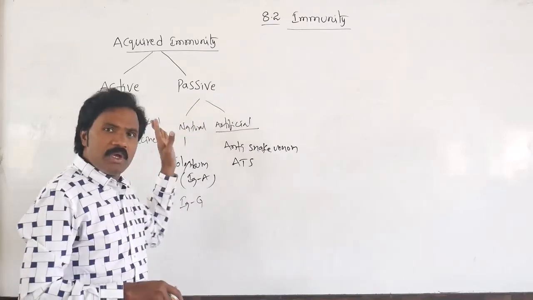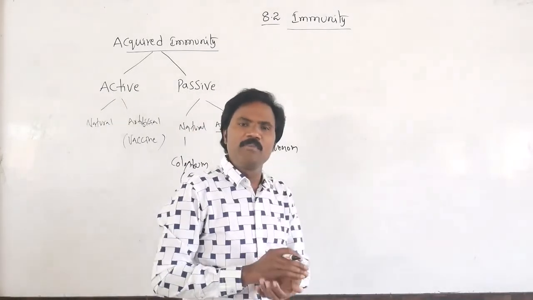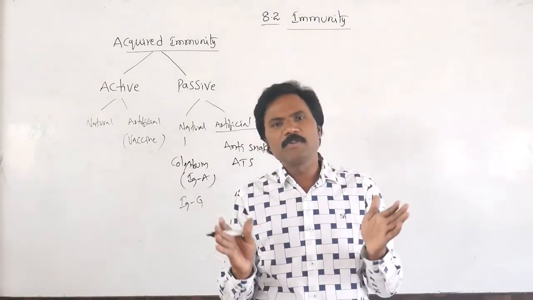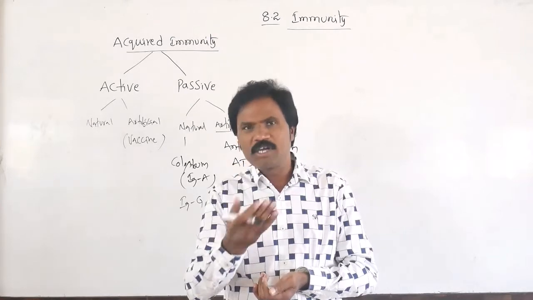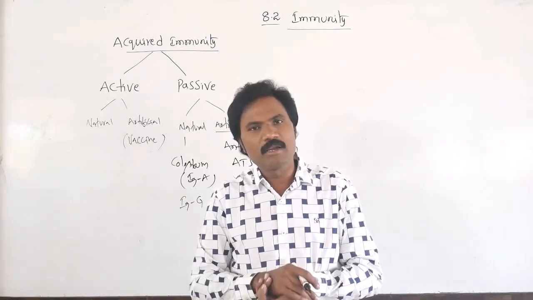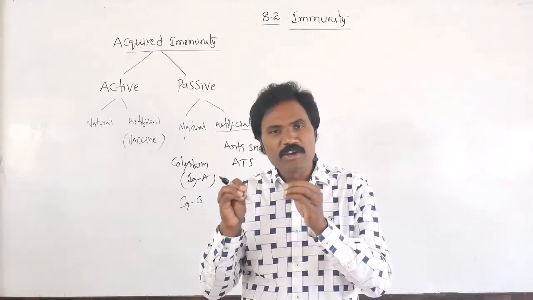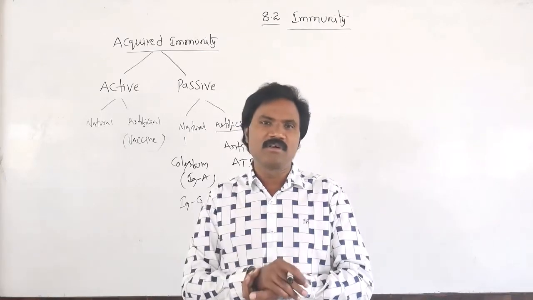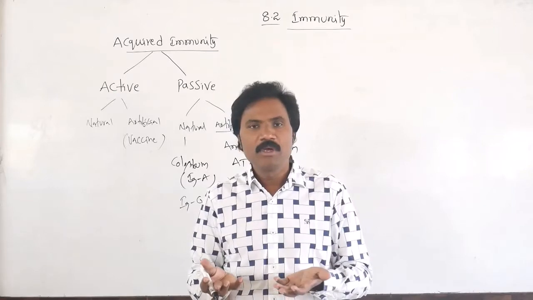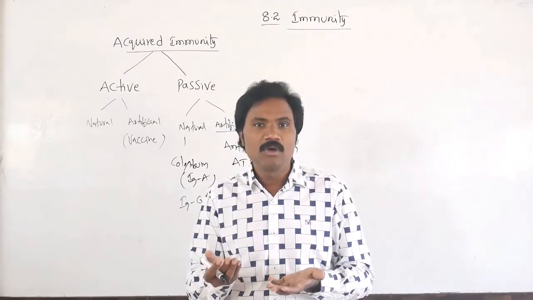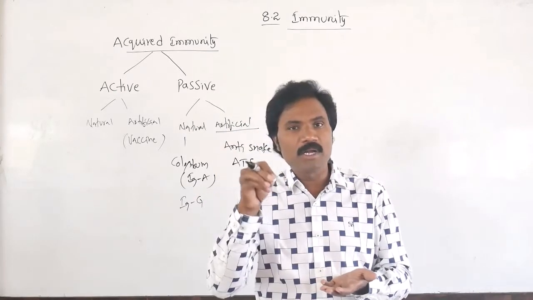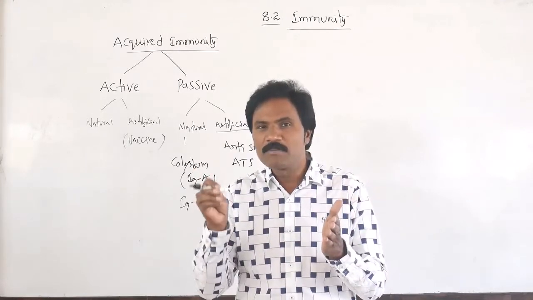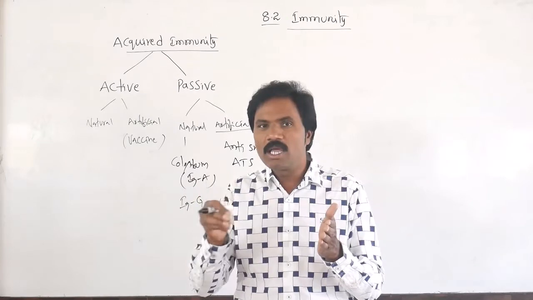Then, this is related to acquired immunity. Whenever it is a higher vertebrate organism, it must differentiate whether cells are self or non-self. It must differentiate. Whenever that particular property fails, why? Because if it is not differentiated, sometimes it is ready to attack its own cells.